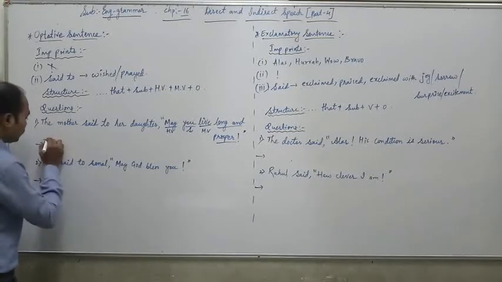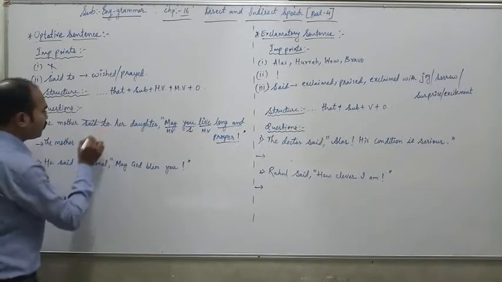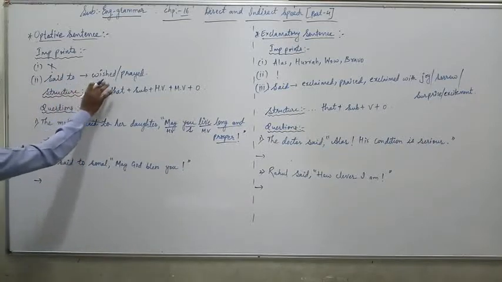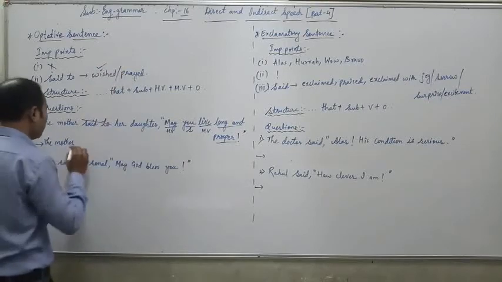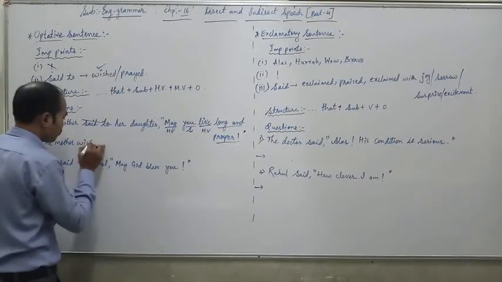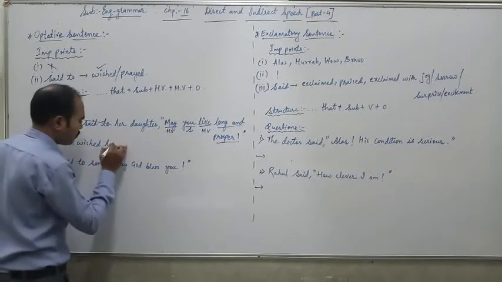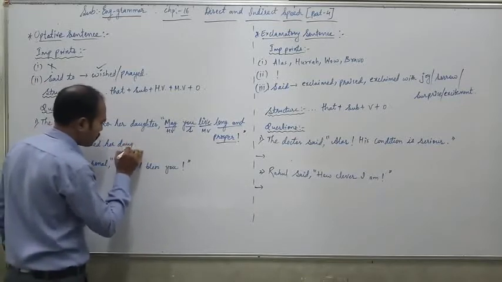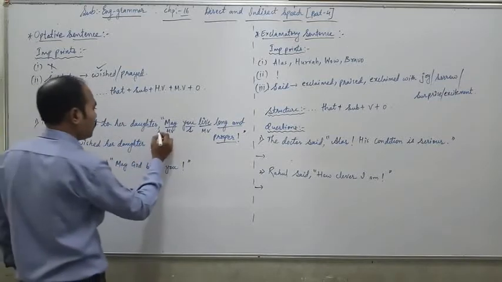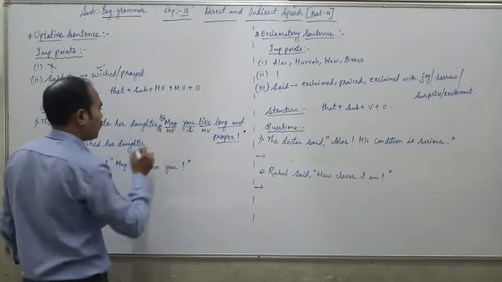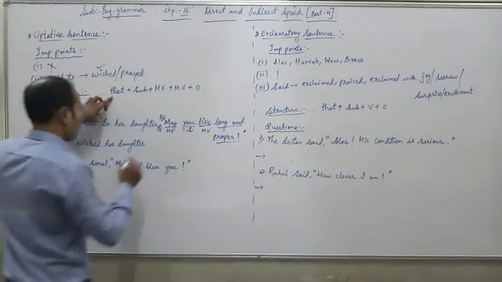The mother, in place of said to, we have to use wished or prayed. So we select wished. The mother wished her daughter. Now we have to drop the comma and inverted commas, and use the structure.